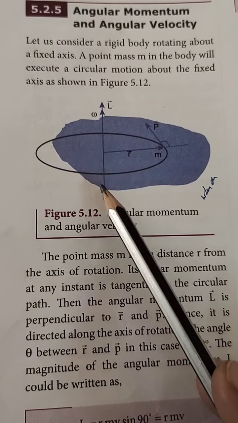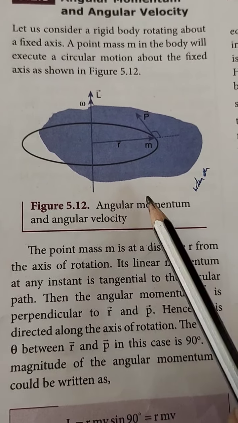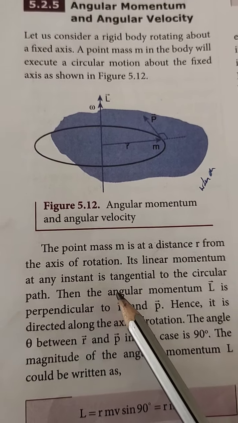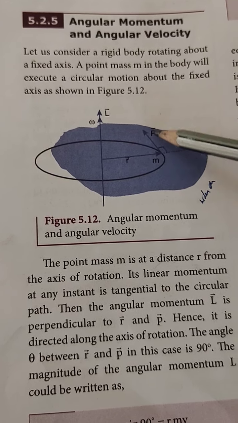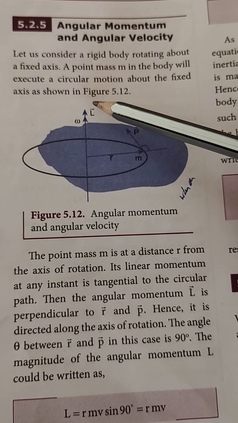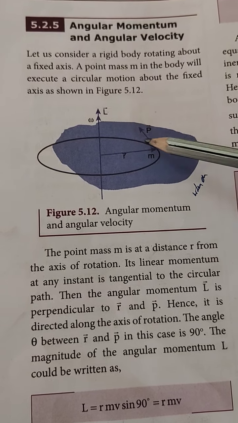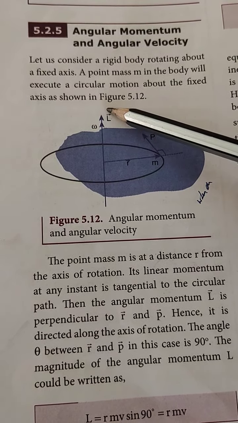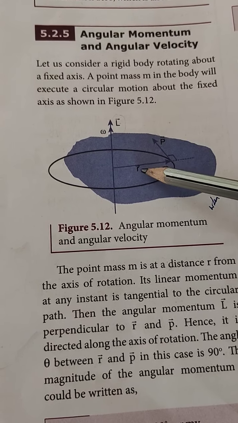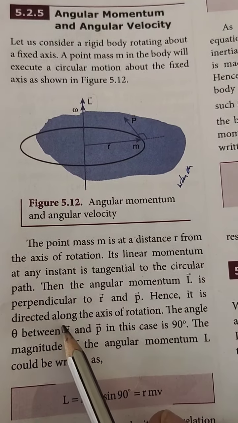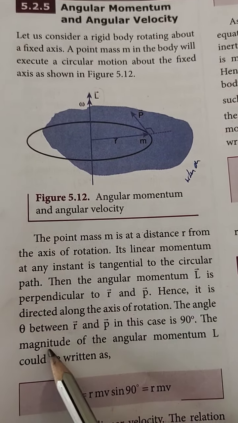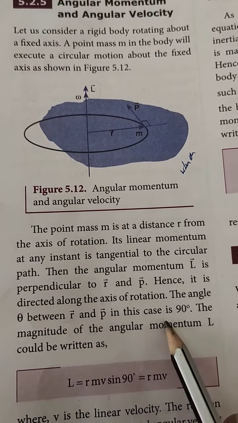The point mass m is at a distance r from the rotational axis. Its linear momentum p at any instant acts tangentially to the circular motion. The angular momentum L is perpendicular to r and p, hence it is directed along the axis of rotation. The angle theta between r and p in this case is 90 degrees.